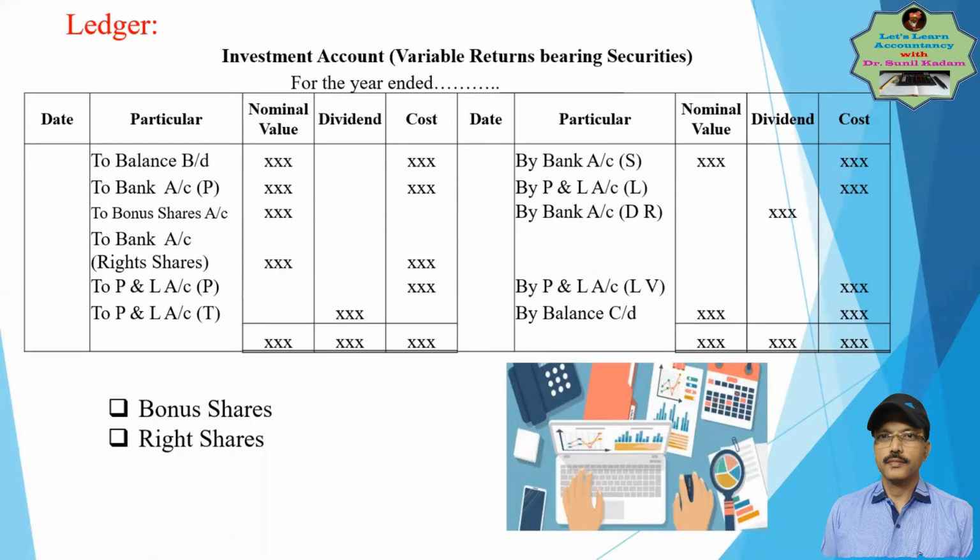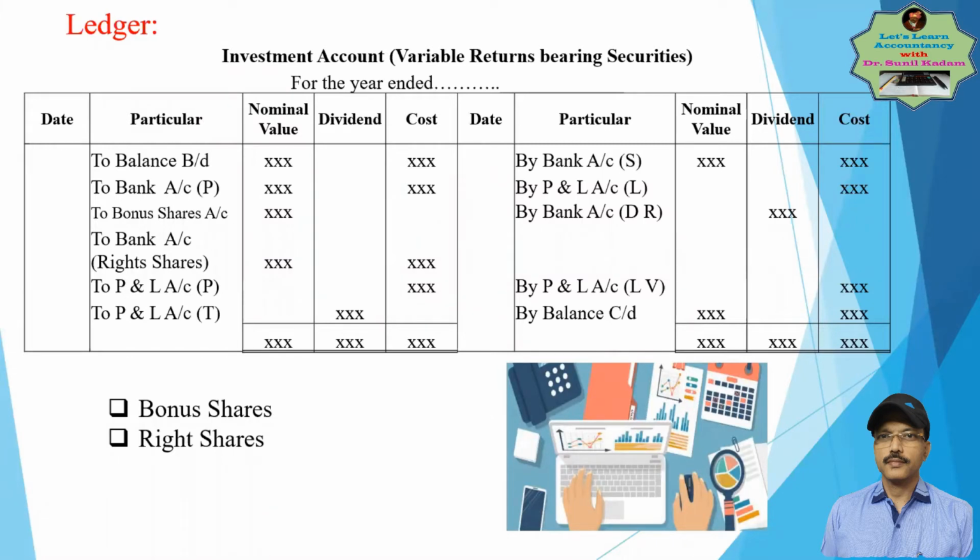It's free of cost. Whatever shares you have invested in, you will get some proportionate shares free of cost from the company as a part of the share in the profit. That's called bonus shares.